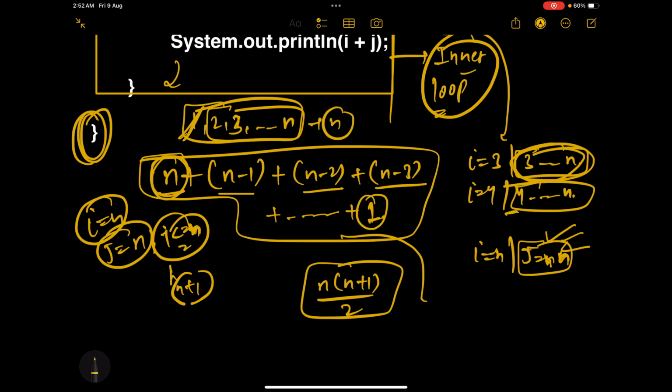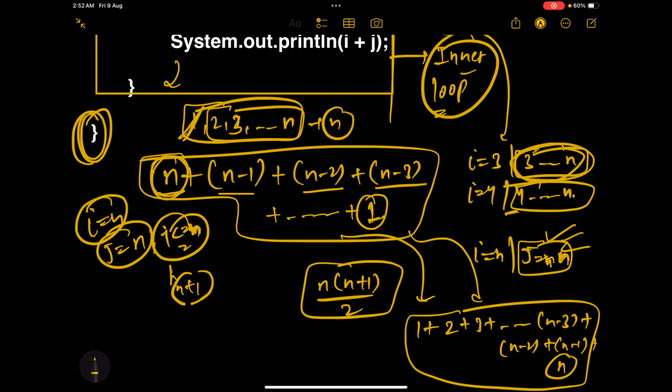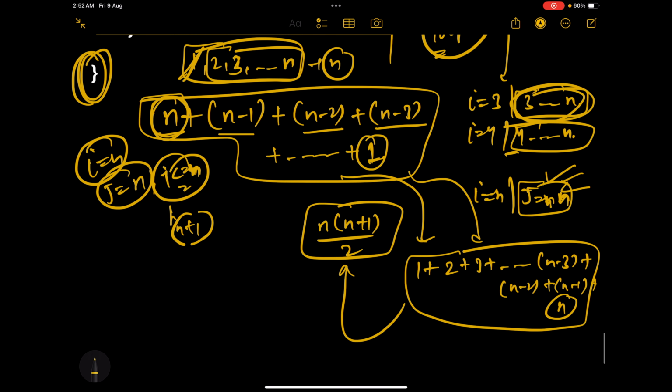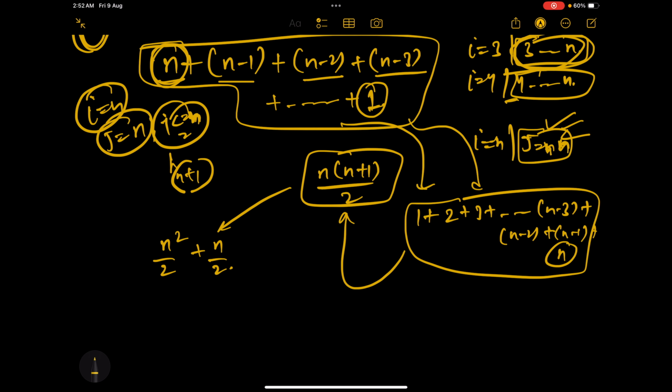I can represent this as 1 plus 2 plus 3 plus ... plus n minus 3 plus n minus 2 plus n minus 1 plus n. I can represent it like this also, right? So the sum of this will be n into n plus 1 by 2. So I can say that this is n square by 2 plus n by 2. So the time complexity is of n square plus n upon 2.